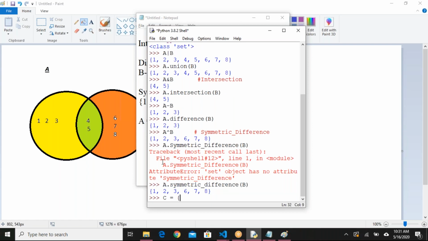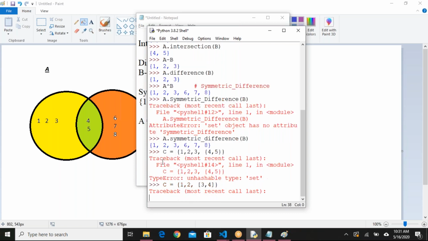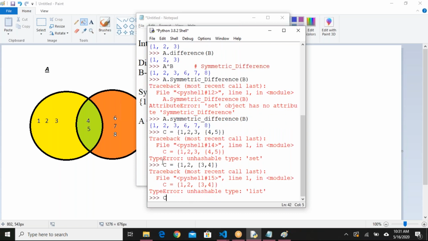C equals 1, 2, 3, comma, 4, comma 5. Not accepted.